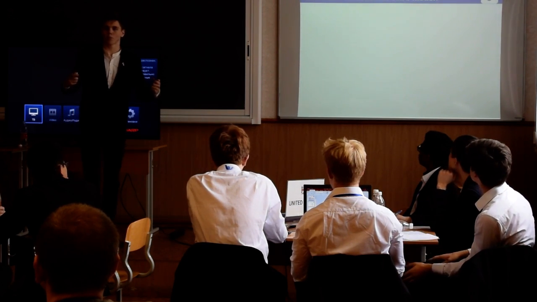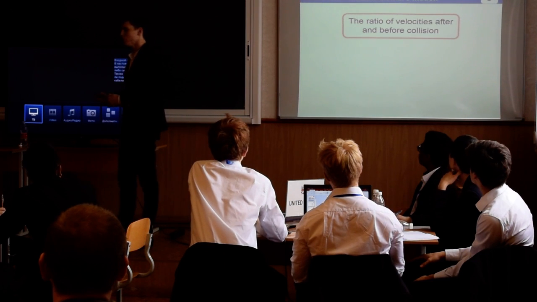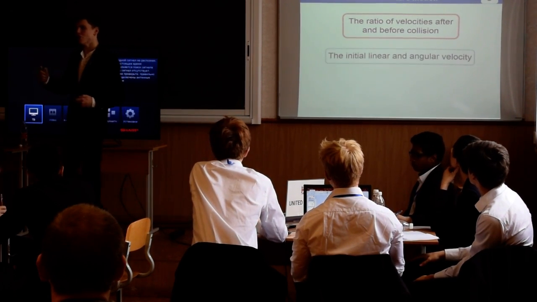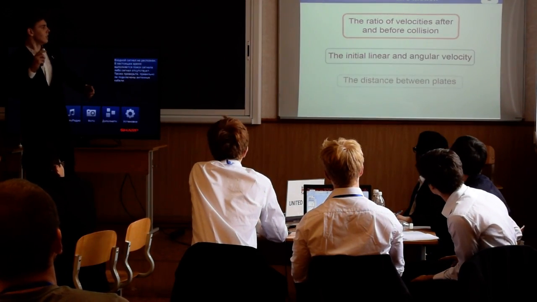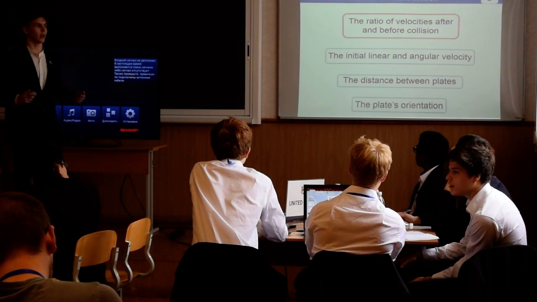Firstly, we identified important initial parameters influencing the experimental result, which are the ratio of velocities after and before collision, the initial linear and angular velocity, the distance between plates, and the system orientation. We will show the results of the study of these parameters later.